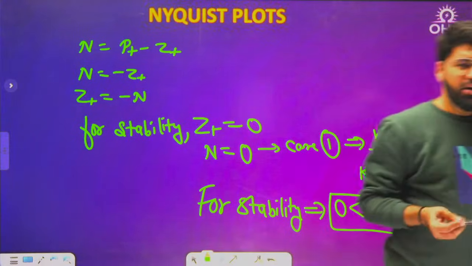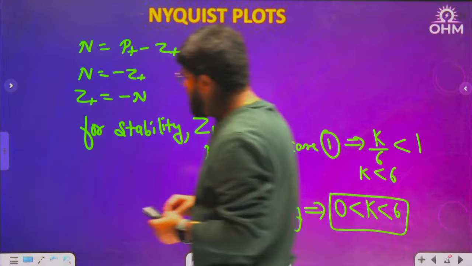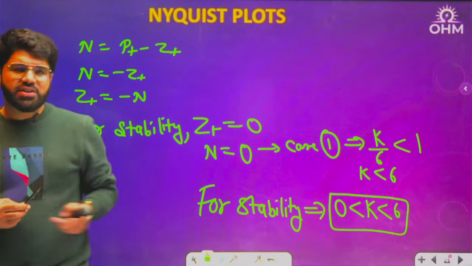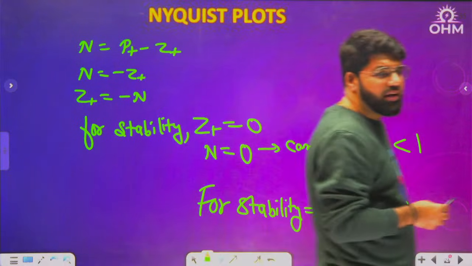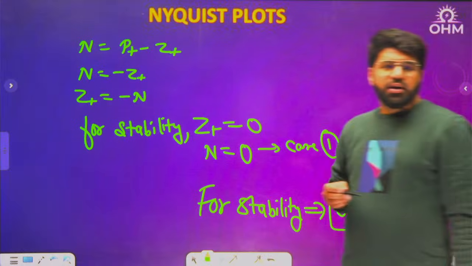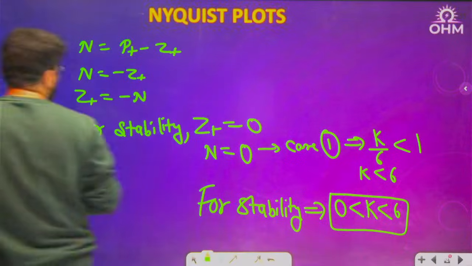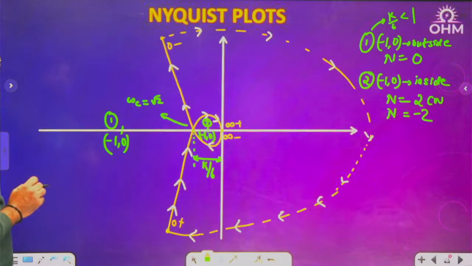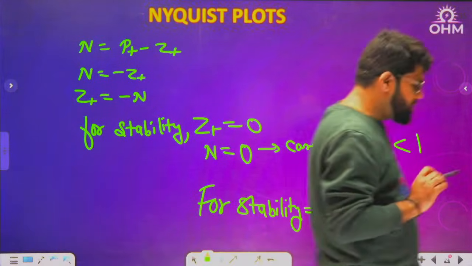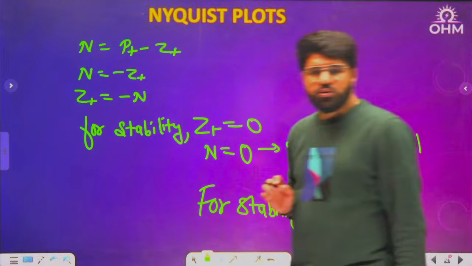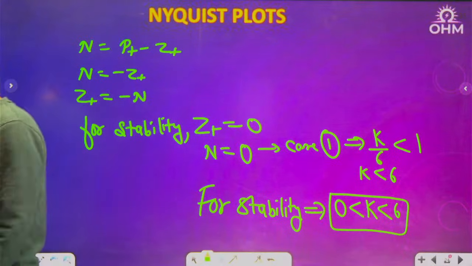That will be mentioned in the question, don't worry. Otherwise, all phase calculations will change. A negative sign means everything will be changed by 180 degrees. Our entire polar plot and everything will change. Correct. So this is the complete Nyquist plot for this question with the stability analysis done, and the range of k for stability is 0 to 6.